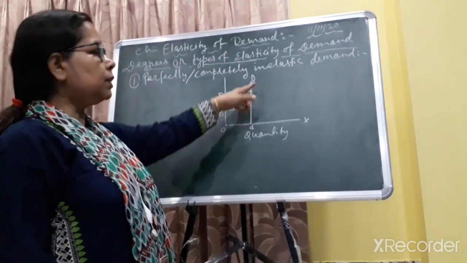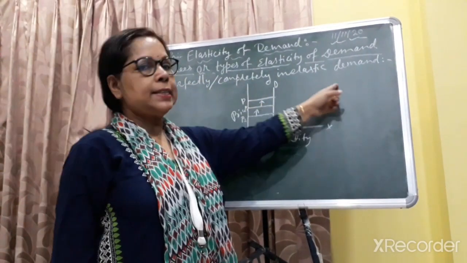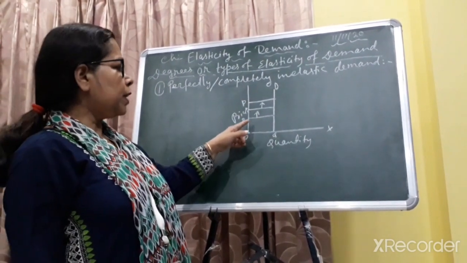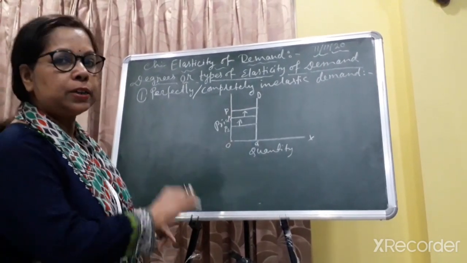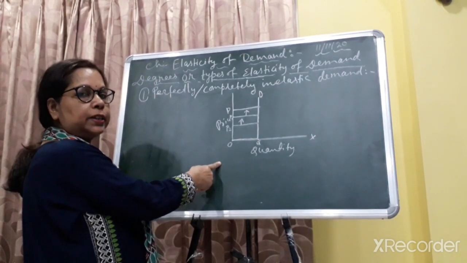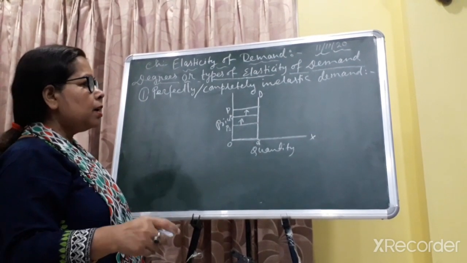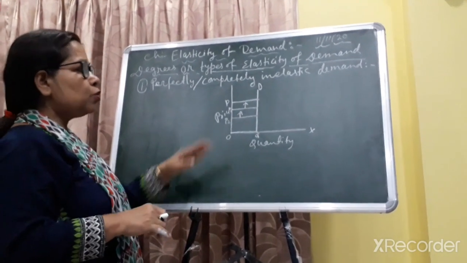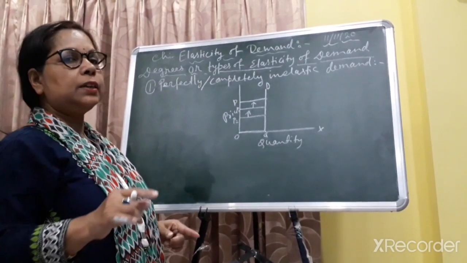Perfectly inelastic demand, the demand curve is a vertical line. Why? Because in inelastic demand, we have seen that the price increases or decreases. When price increases, P2 to P1, P1 to P, price increases but quantity does not change. Quantity is constant here. So this is known as perfectly inelastic demand. We have seen that with the percentage change in price, there is no change in quantity. So the demand line will be a vertical line.